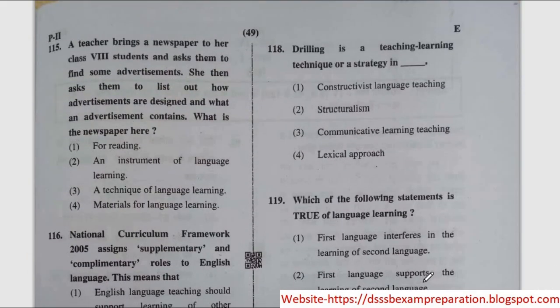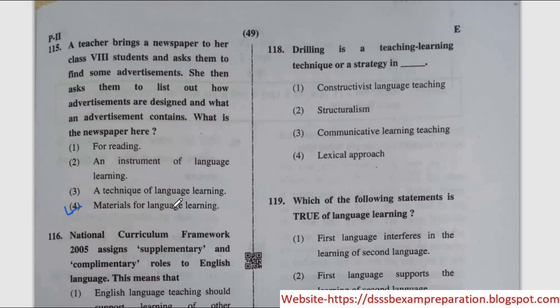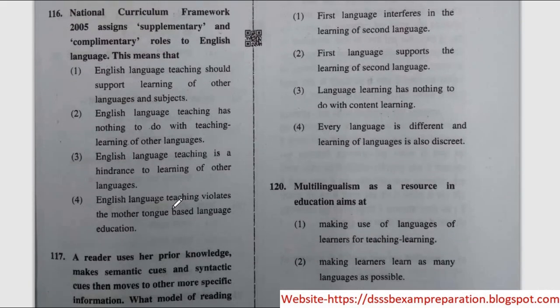Next question, a teacher brings a newspaper to her class 8 students and asks them to find some advertisements. She then asks them to list out how advertisements are designed and what an advertisement contains. What is the newspaper here? So, the correct option is option 4, materials for language learning. Next question, National Curriculum Framework 2005 assigns supplementary and complementary roles to English language. This means that option first, English language teaching should support learning of other languages and subjects.